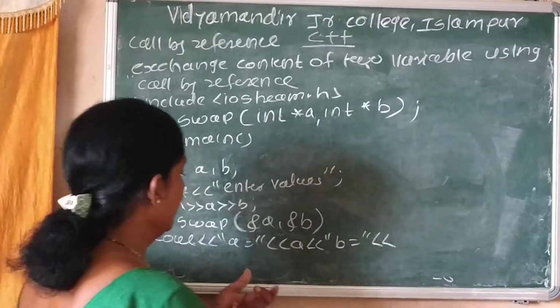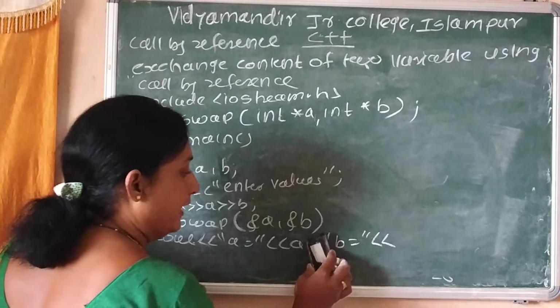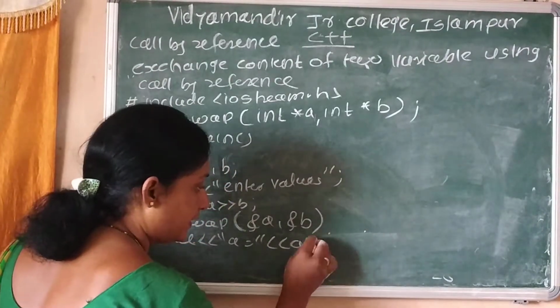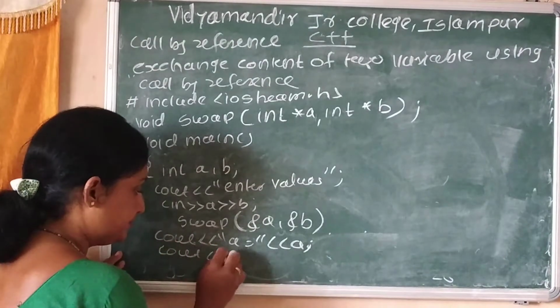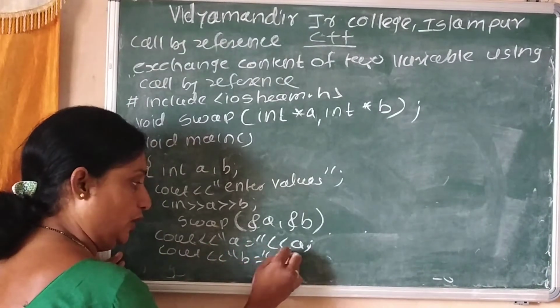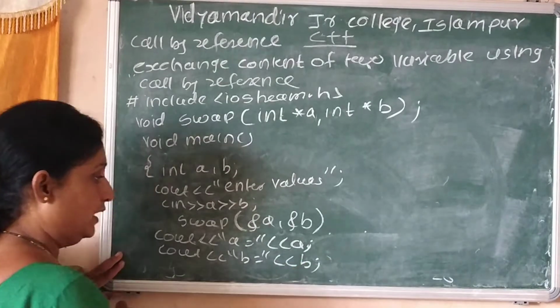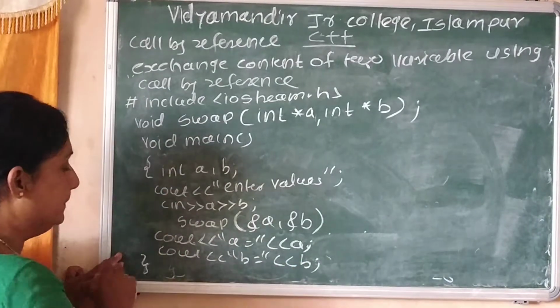Or we can also write cout a, which is the exchanged value, cout b is equal to b. Here the first block is completed.